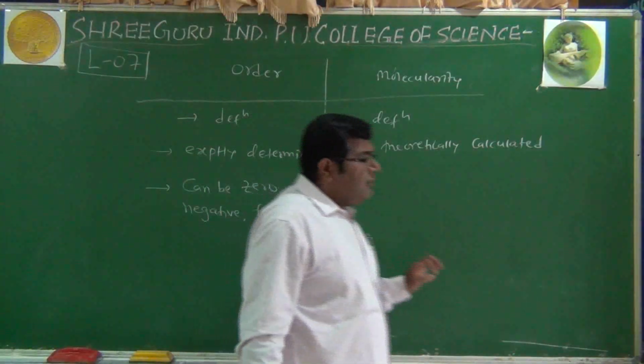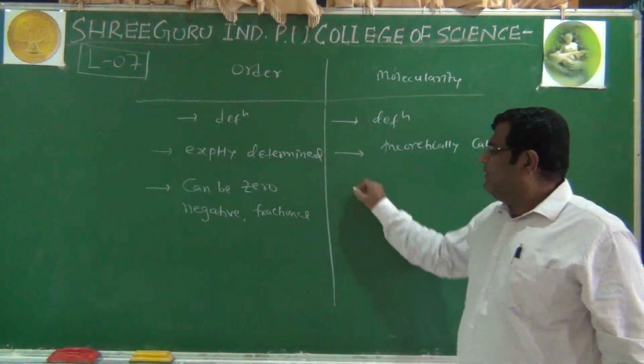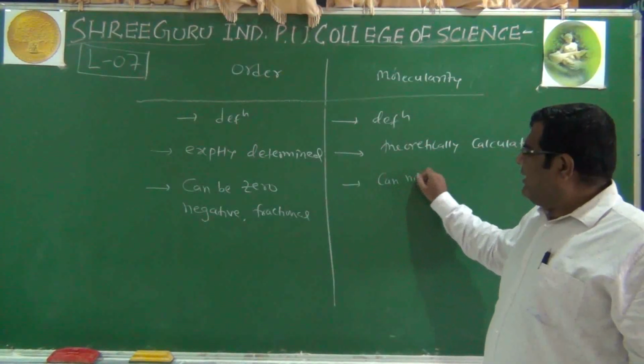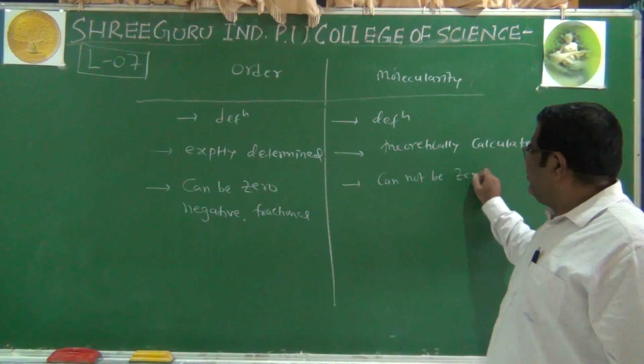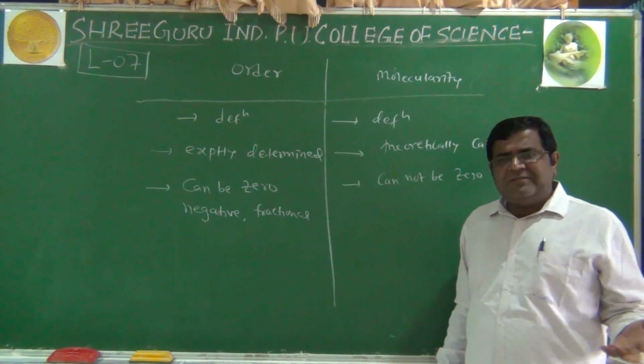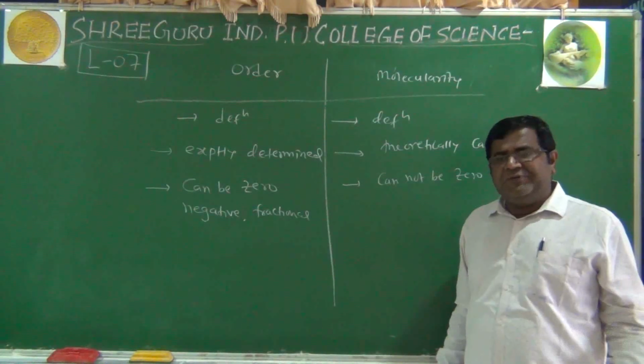But for molecularity, we cannot say that. So molecularity cannot be 0. What do we mean by 0 molecules colliding? The concept itself is absurd. There is no meaning of it.